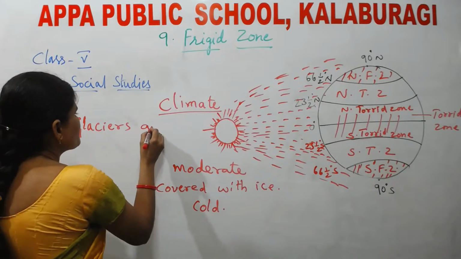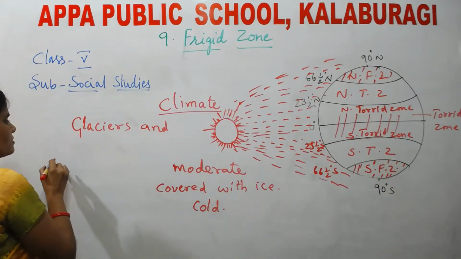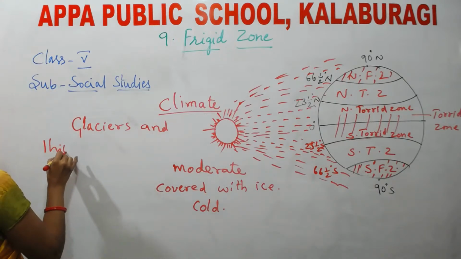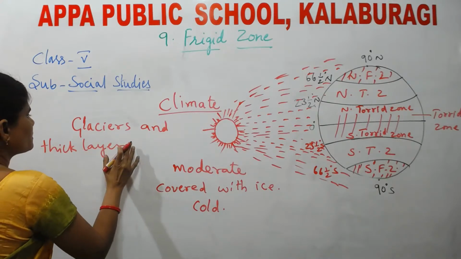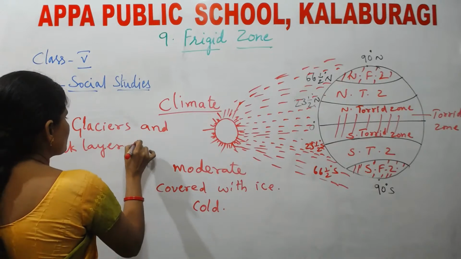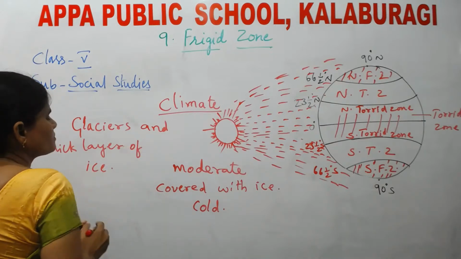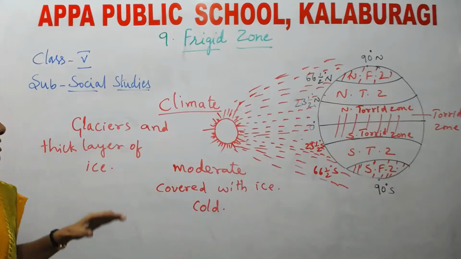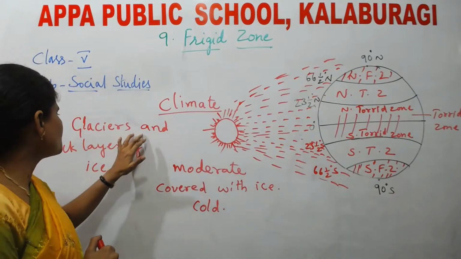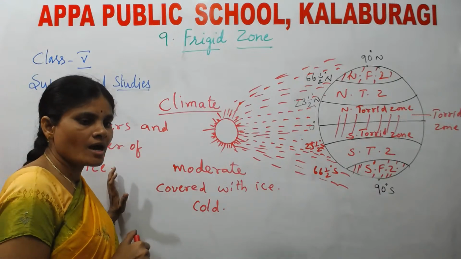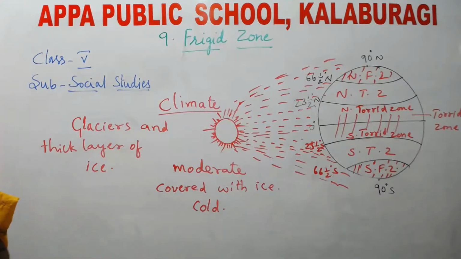Glaciers and thick layer of ice. Okay, here the areas in the frigid zones are covered with glaciers and a thick layer of ice. What do you mean by glaciers?